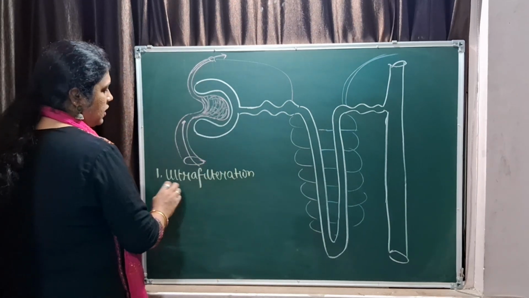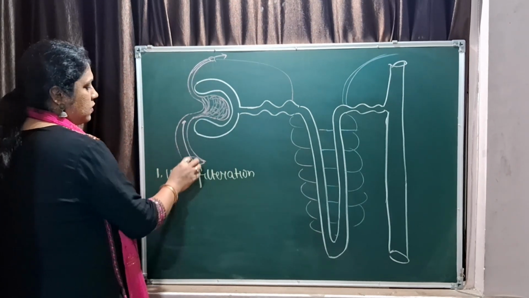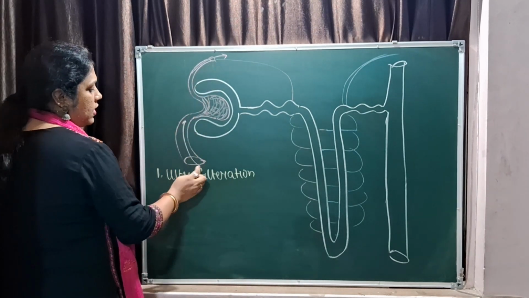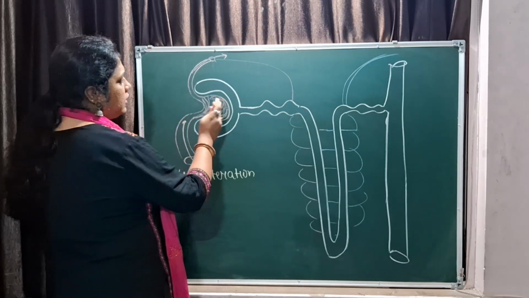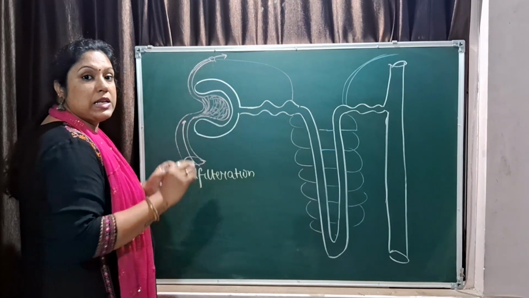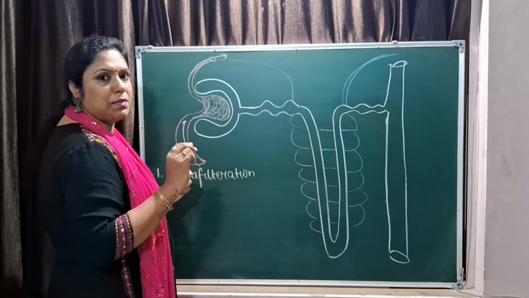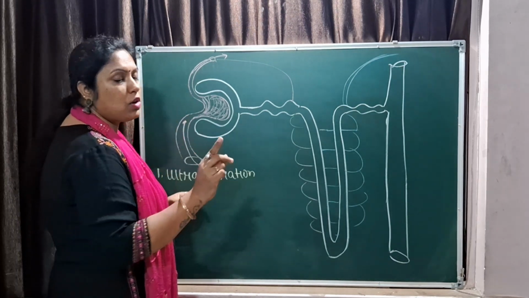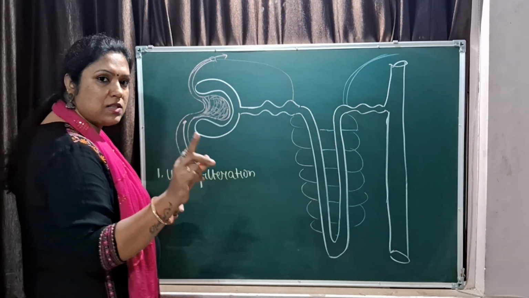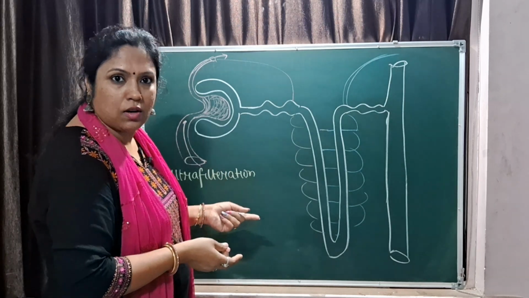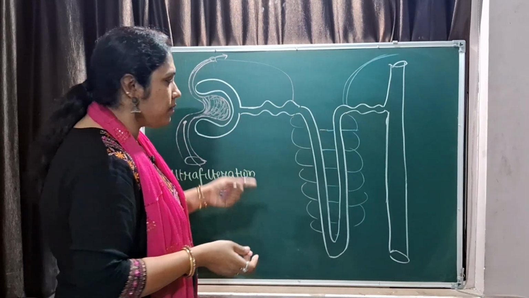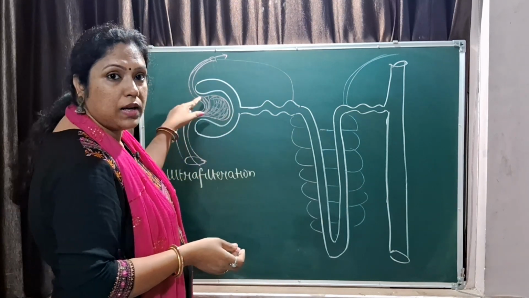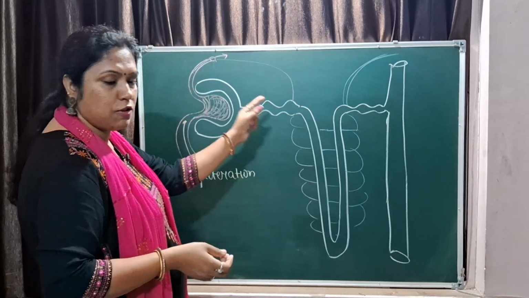So now what happens, ultrafiltration happens because of the change in the diameter. So as more blood enters here, there exists a pressure. That pressure leads to the filtration of substances present in the blood. Blood cells should not pass. If blood cells pass, then we need to visit a doctor, right? So we should not bleed while urinating. So the blood does not pass, only the excess of material.